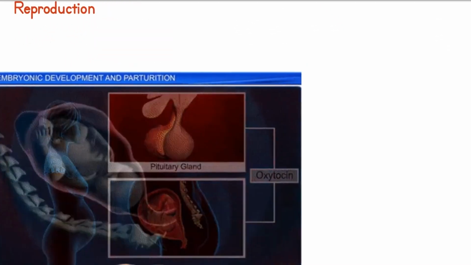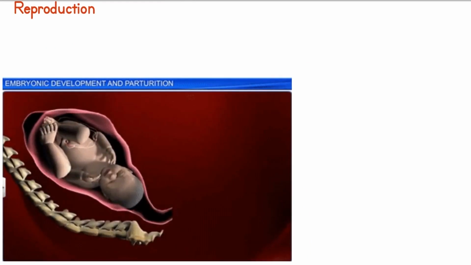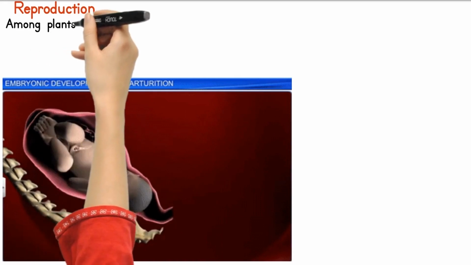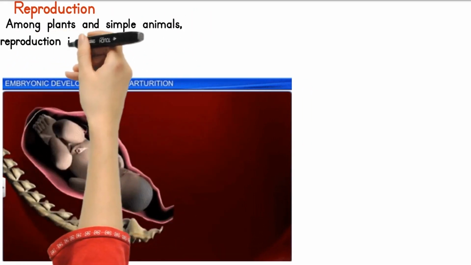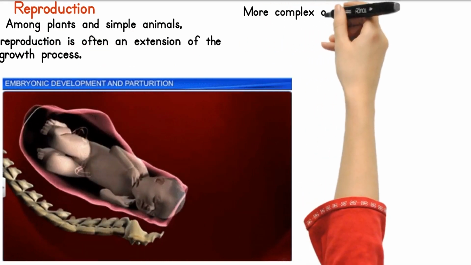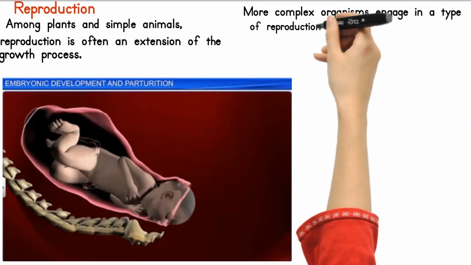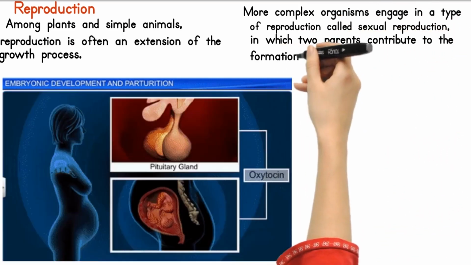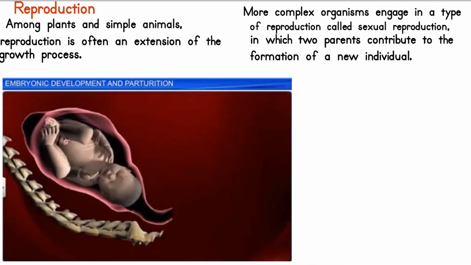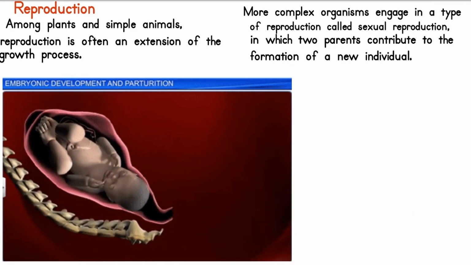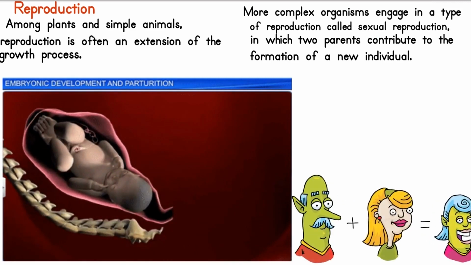Reproduction. A living thing has the ability to produce copies of itself by the process known as reproduction. These copies are made while the organism is still living. Among plants and simple animals, reproduction is often an extension of the growth process. More complex organisms engage in a type of reproduction called sexual reproduction, in which two parents contribute to the formation of a new individual. During this process, a new combination of traits can be produced.